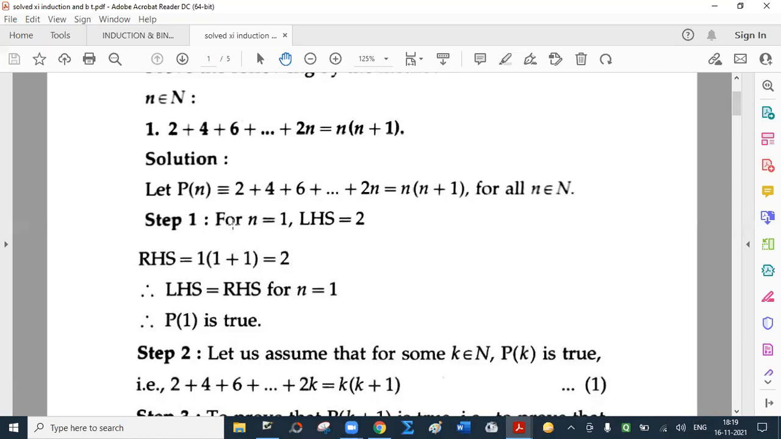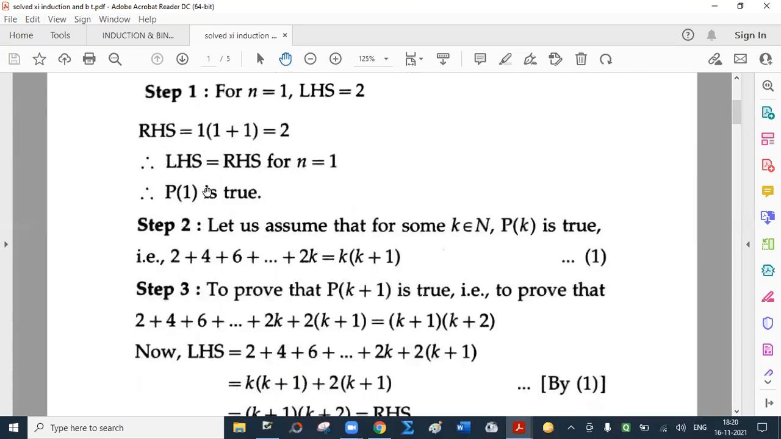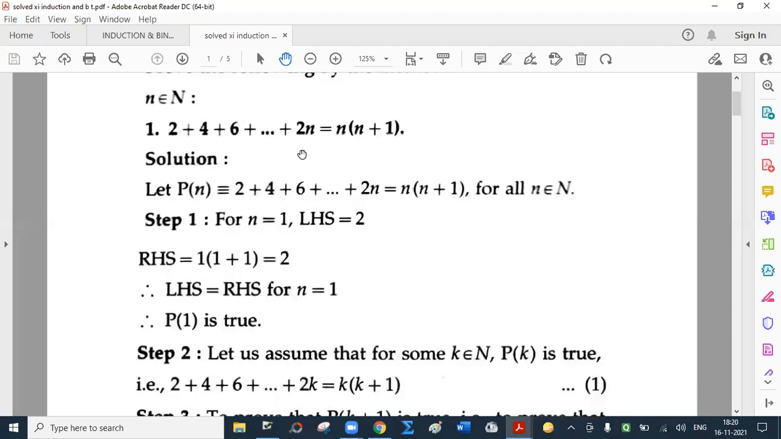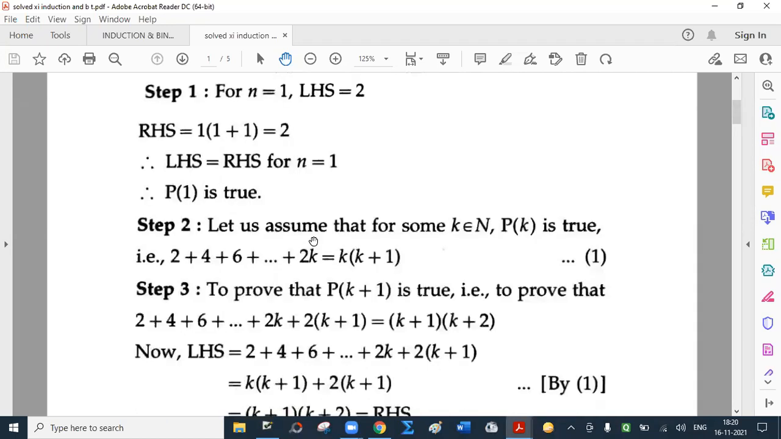Step 1. Verify P of 1 is true. So for n equal to 1, put n equal to 1 here, or n equal to 1 means first term, which is 2. On right hand side, put n equal to 1. This also gives 2. So LHS equal to RHS. So we have verified that P of 1 is true. Now this is interesting. In the second step, we assume that for some k belonging to N, P of k is true. That is, we can replace every n by k. So 2 plus 4 plus 6 up to 2k is definitely k into k plus 1.